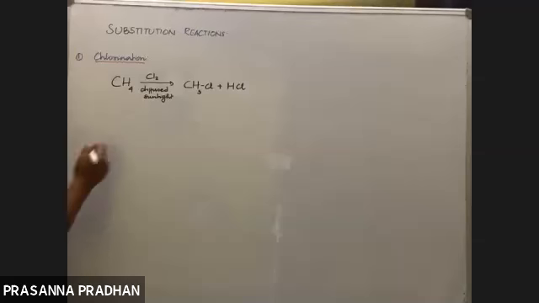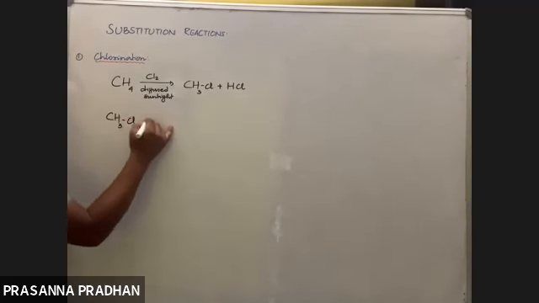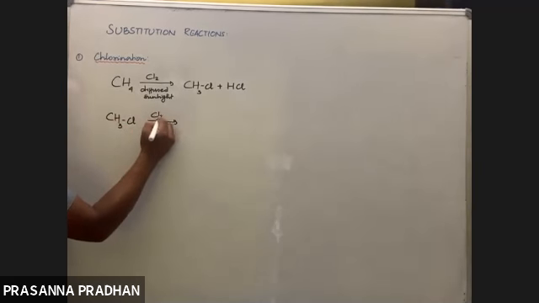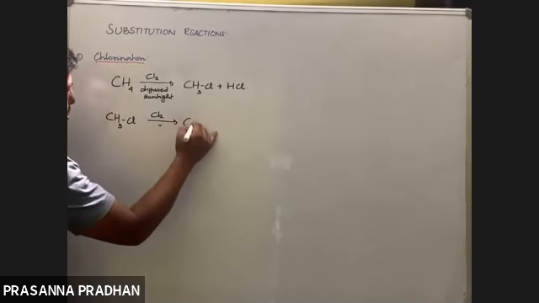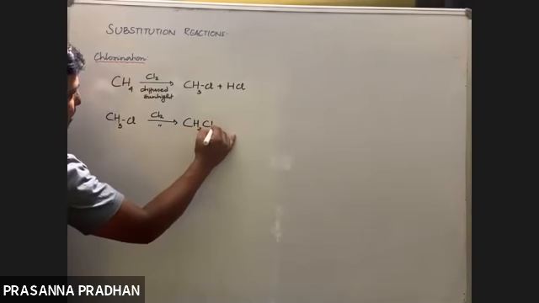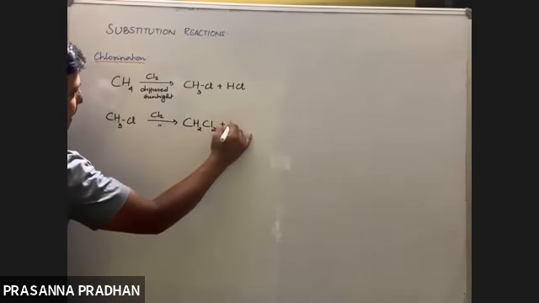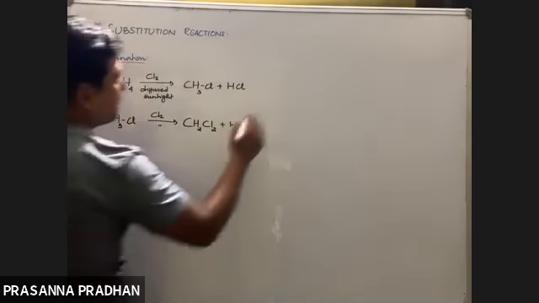But remember, the reaction does not stop here. How many hydrogens are left now? 3. So 3 more hydrogens are left. Out of 3, 2 will be left and the other one will again get substituted by chlorine. So the other product will be HCl. Again, the reaction does not stop here.